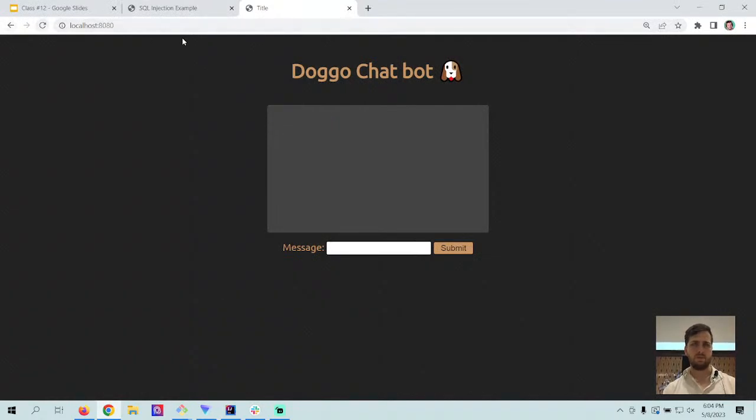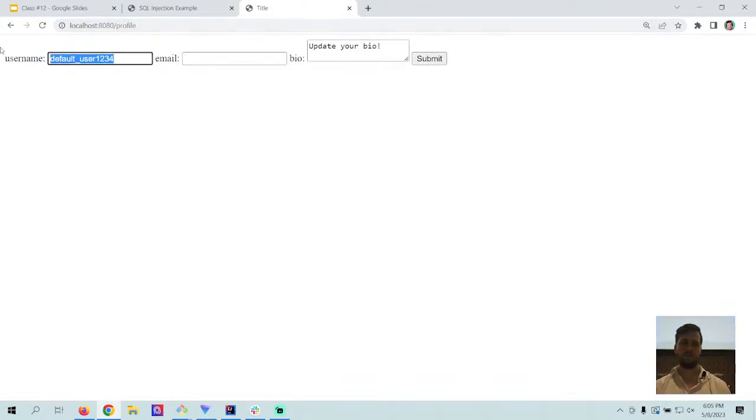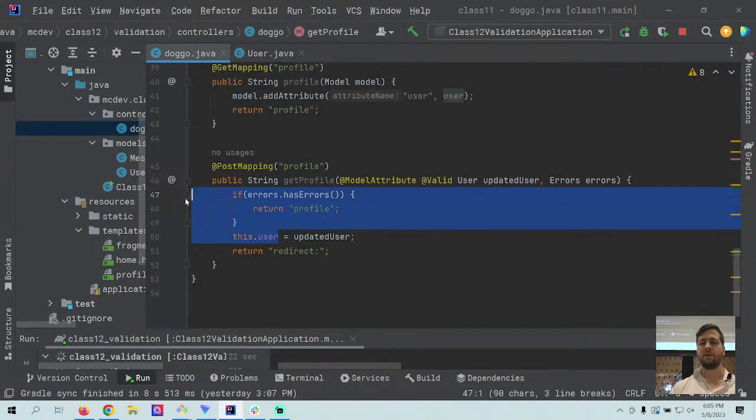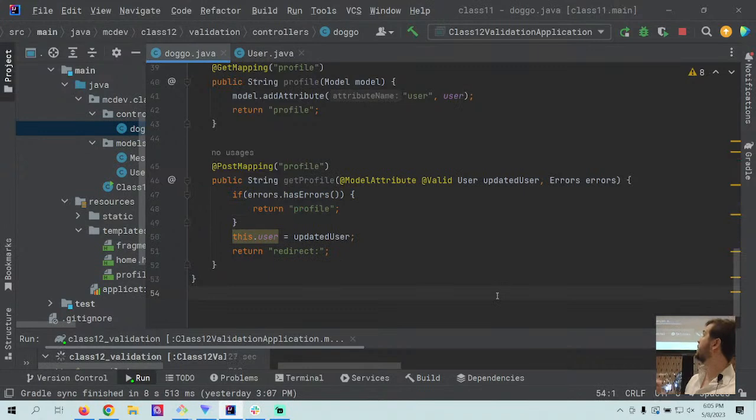Make sure I refresh. Go to profile, do a 2 character username. This should throw a validation error. Yep, and I can't submit the form, or it appears I can't because it keeps just sending me back to the form by returning profile here if there are errors. And so all that is happening so far is we have a validation line on our model that says we have to be at least 3 characters long for a username.